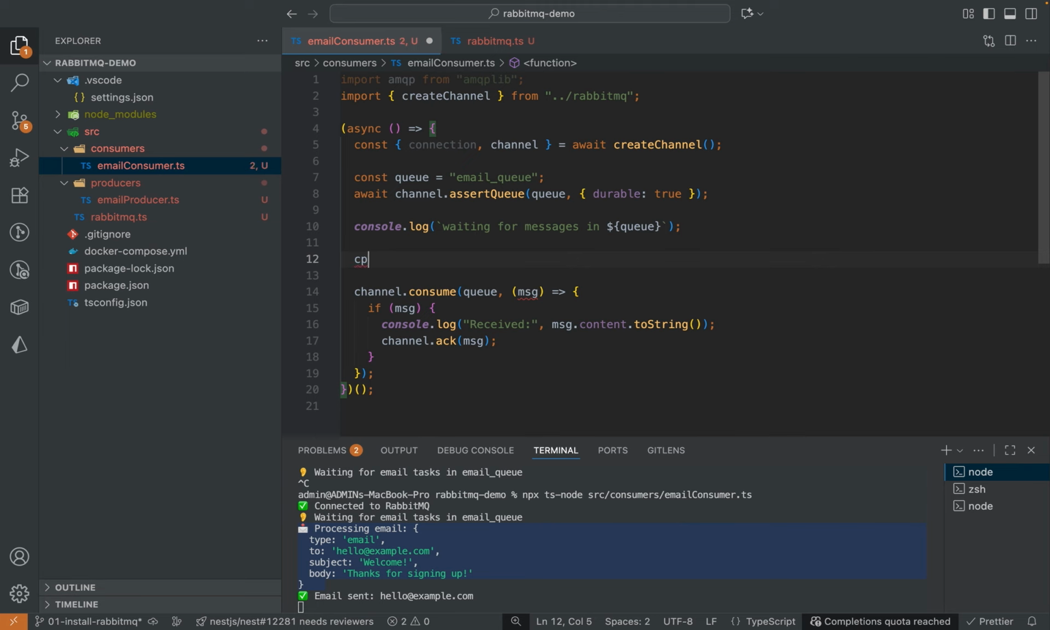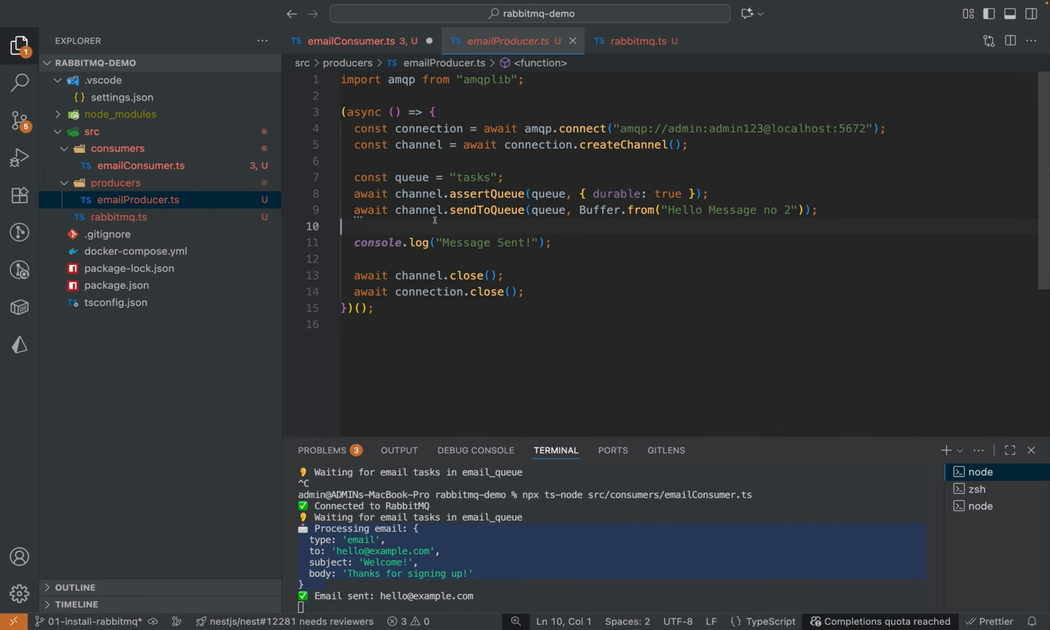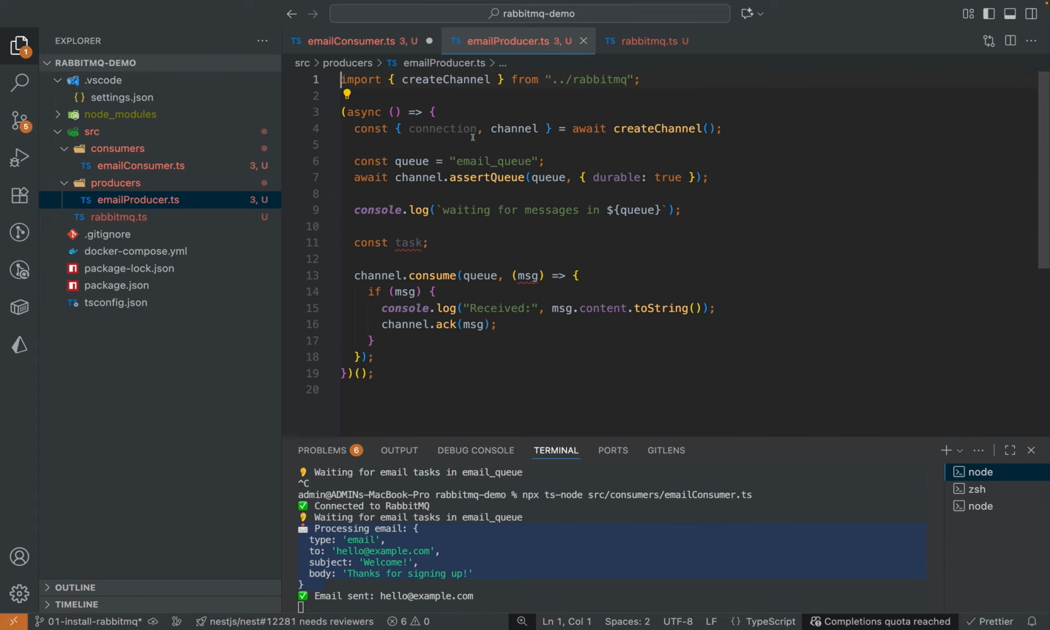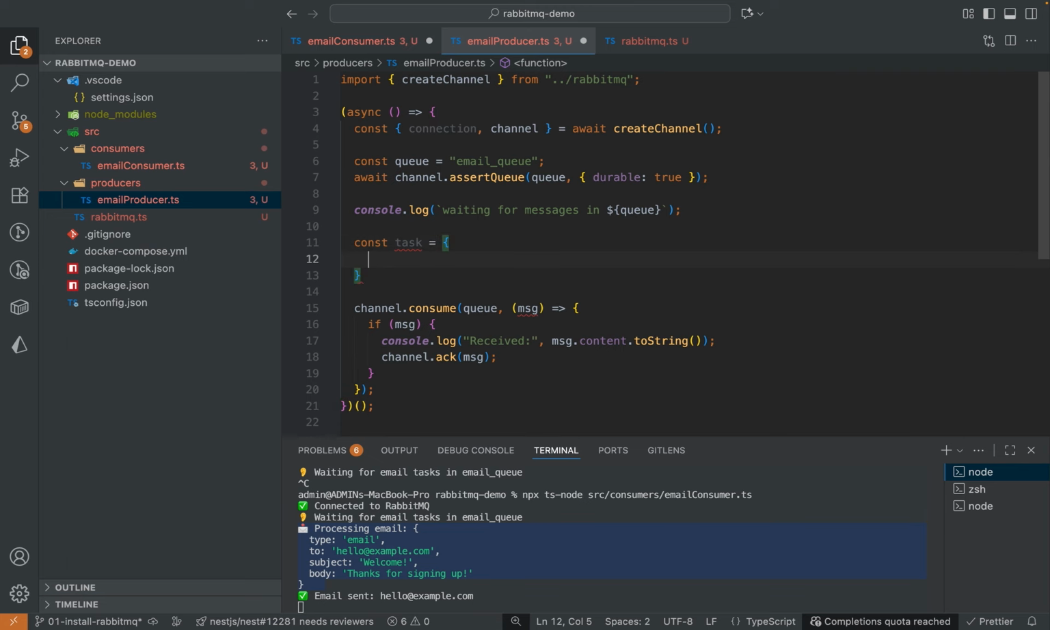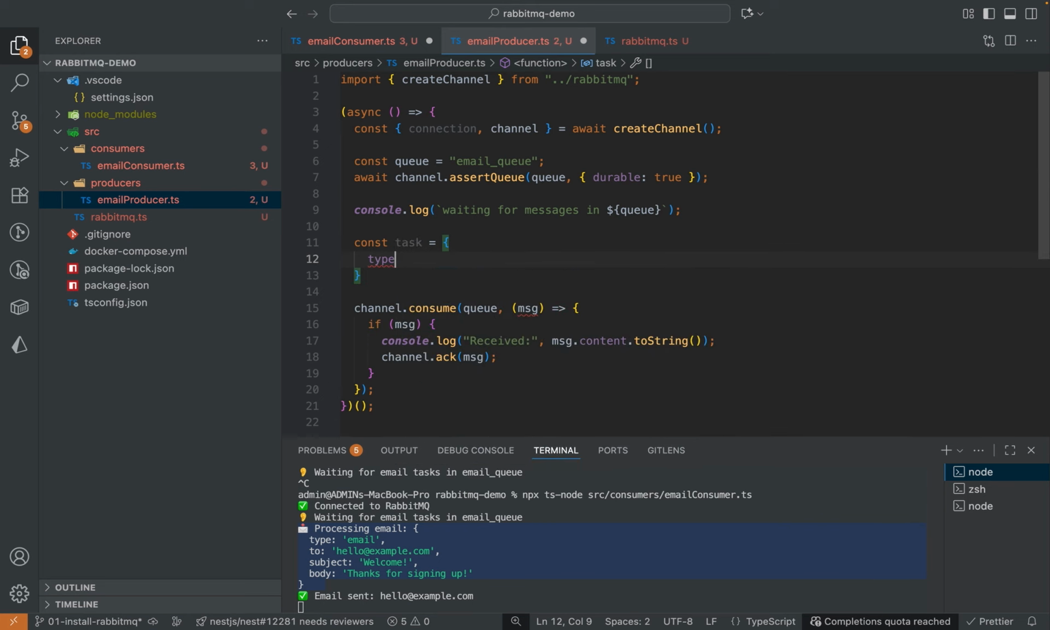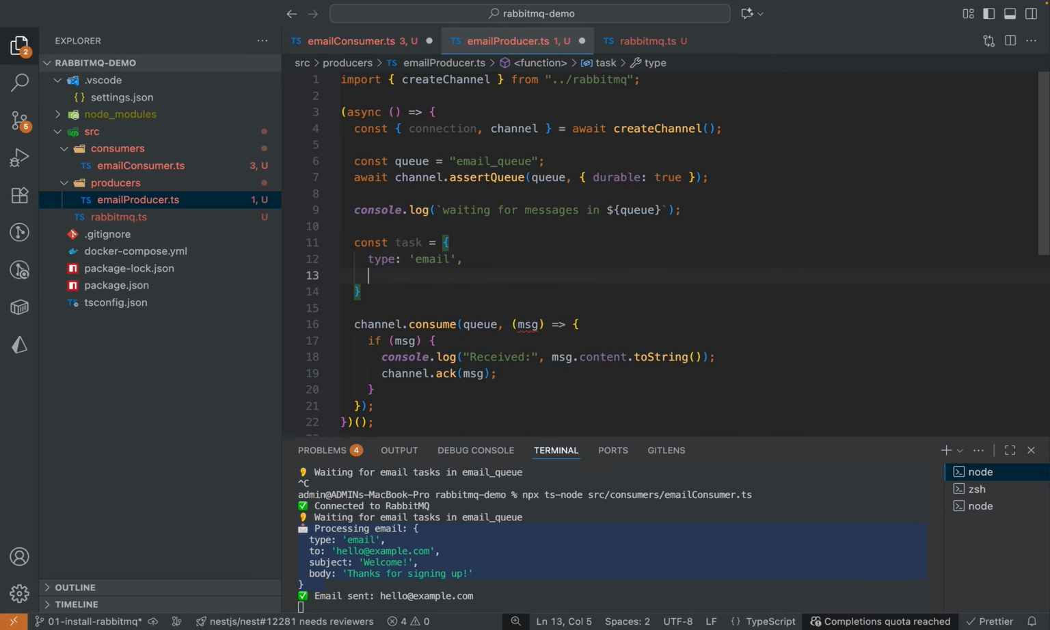Let's create the task, what I want to send. Actually, I have to write this code in the producer first. Get rid of this one. Now I have the email queue. Let's create the task, what do I want to send? Type should be email. Email to should be